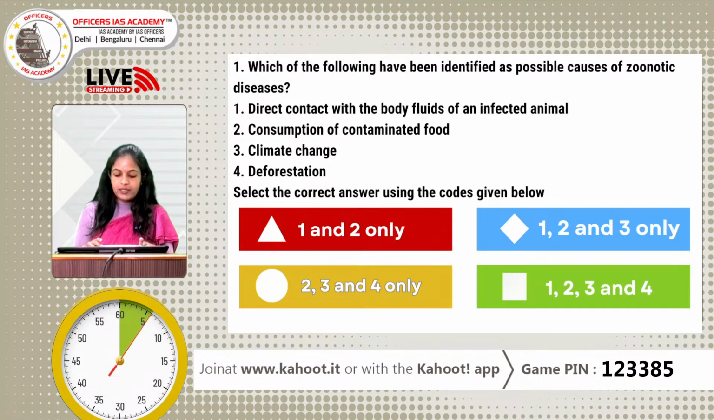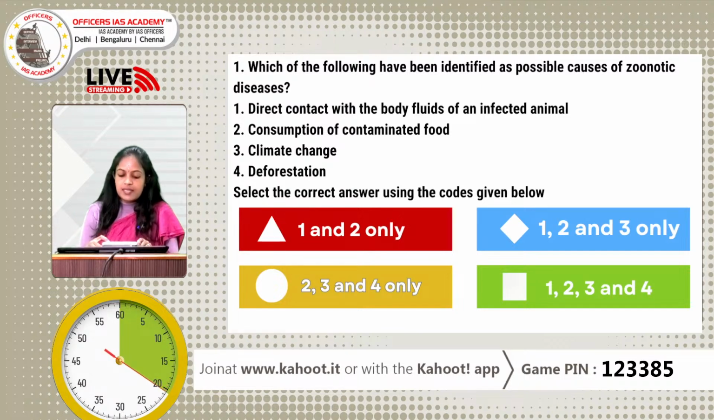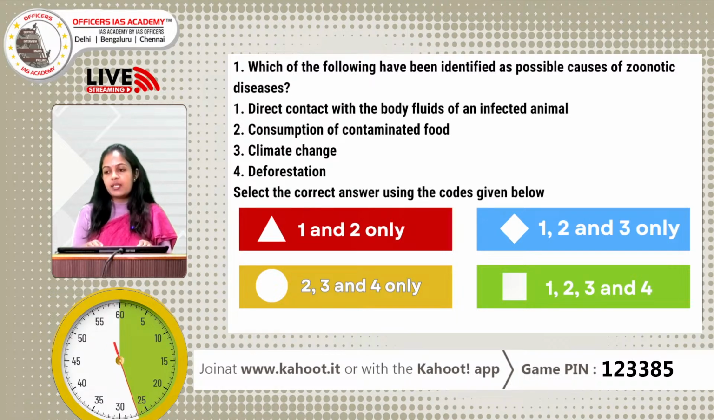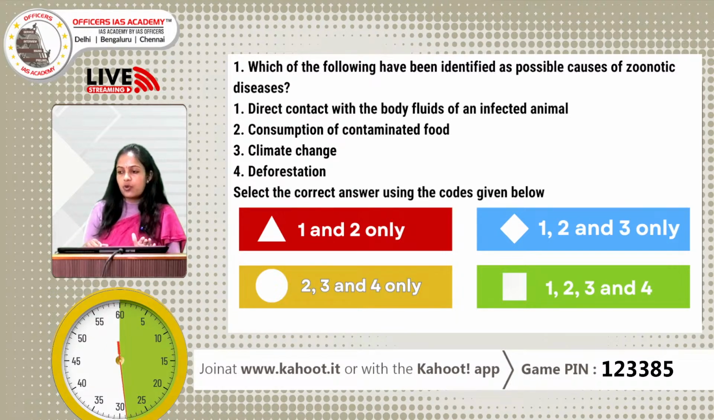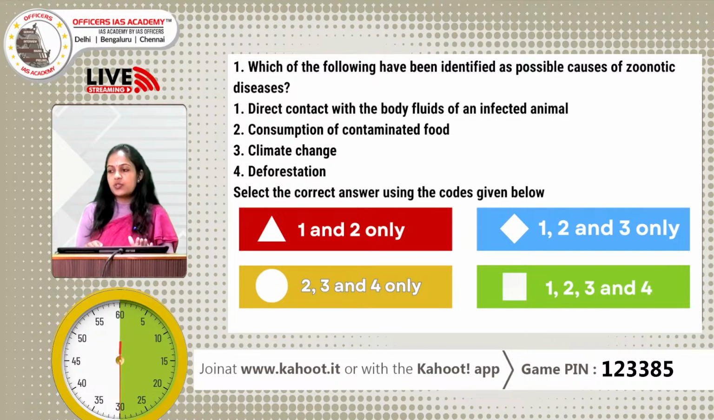Which of the following have been identified as possible causes of zoonotic diseases? 1. Direct contact with body fluids of an infected animal, 2. Consumption of contaminated food, 3. Climate change, 4. Deforestation. Select the correct answer using the codes below. Option A, 1 and 2 only. Option B, 1, 2, 3. Option C, 2, 3 and 4 only. And option D, 1, 2, 3, 4.